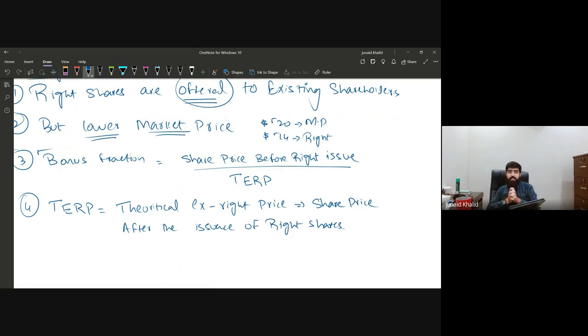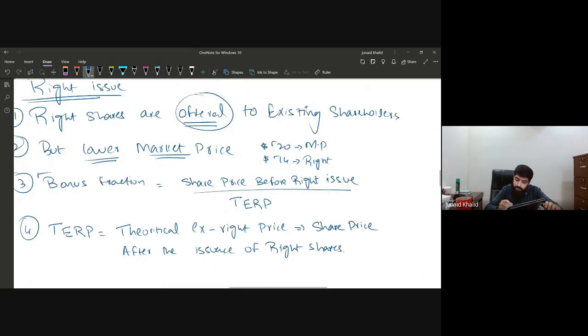There will be a negative side for the company's share price. Why? Just try to imagine that the market value of the shares is $20 and I'm issuing the shares to the existing shareholders for $14 per share. Assuming that you are the shareholder, I have given you the share for $14 and you know that the market price is $20. What are you going to do? Obviously the majority of shareholders will try to sell the shares so that they can have a profit of $6 per share.